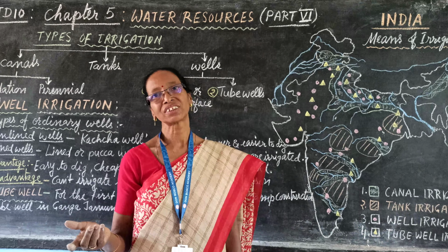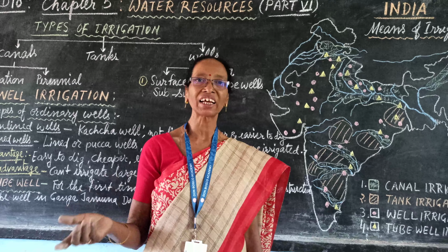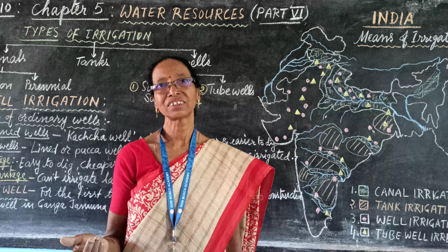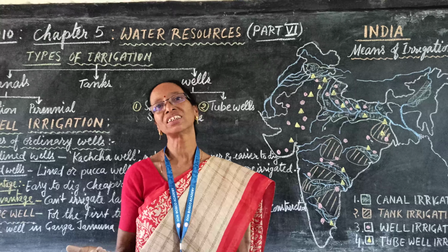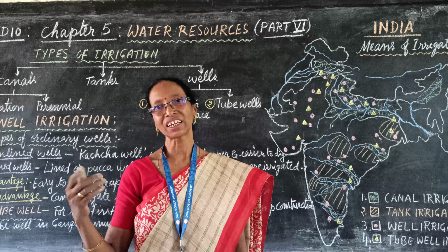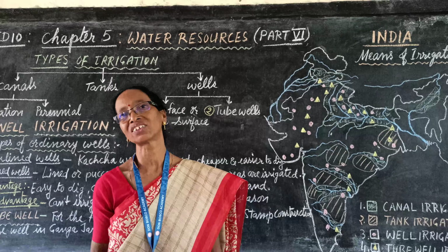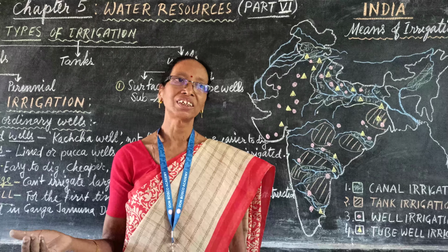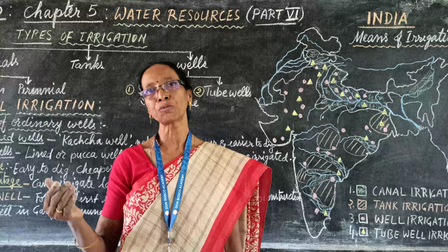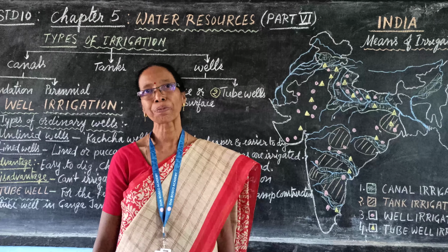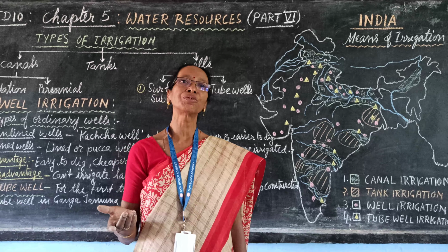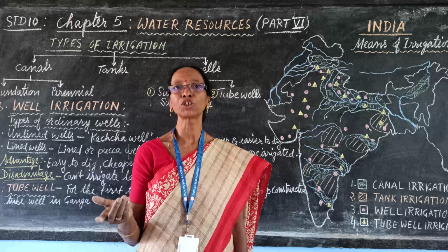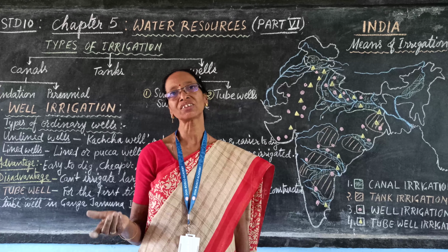Tube wells are very useful in dry season because they do not dry. They are not affected by the dry season, and in rainy season they are recharged. So there is water throughout the year. And if you see, there are some disadvantages also. It is very expensive for the poor farmer. They cannot construct or set up a tube well because it is costly.